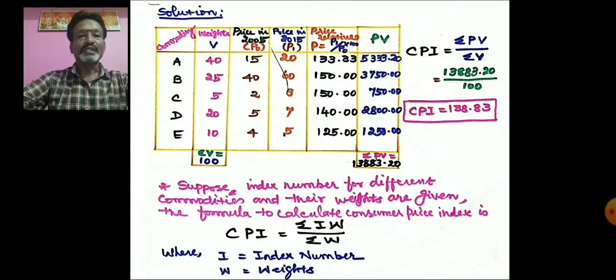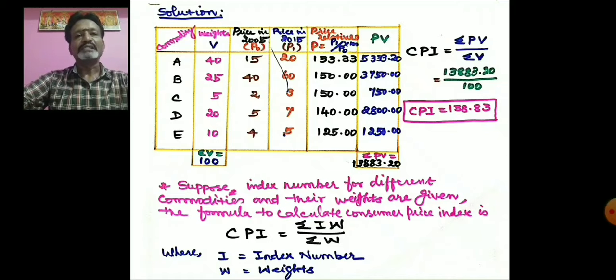By multiplying these two values, the PV values are 5333.30, 3750, 750, 2800, 1250, and after calculating the PV values you can take the total of all PV values. So this is equal to 13,883.20.